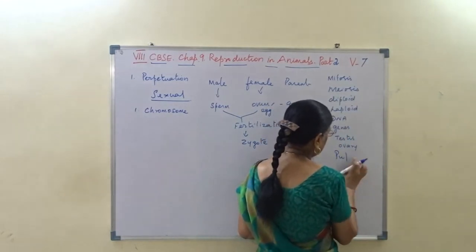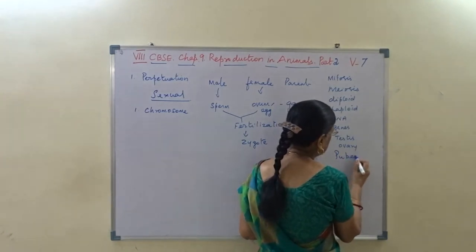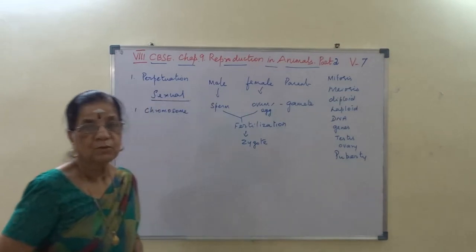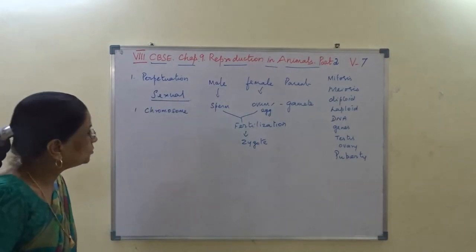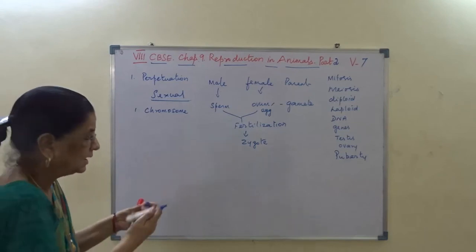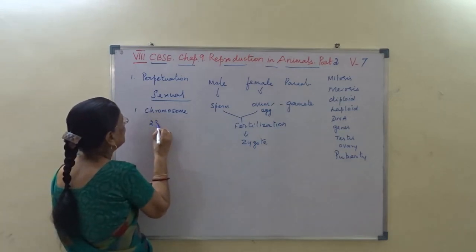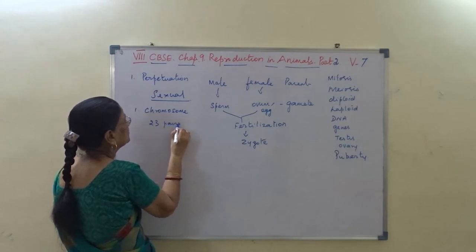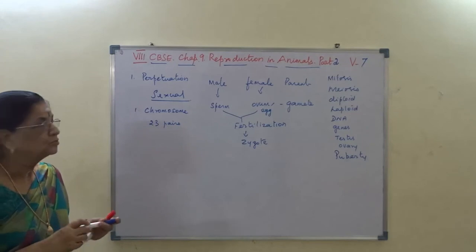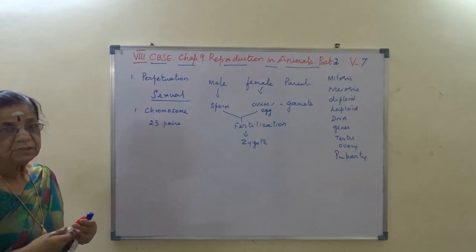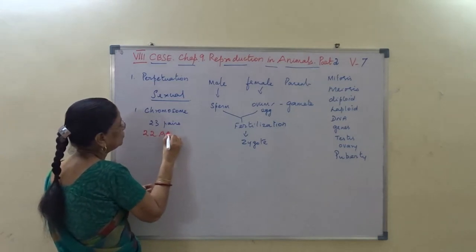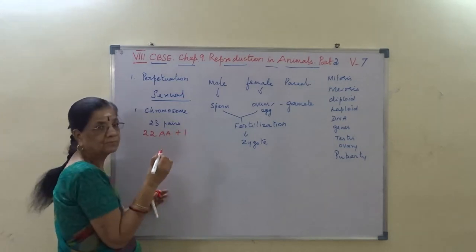They attain puberty. That is maturation. I hope you follow that. Now, during that time, we say in humans there are 23 pairs of chromosomes. There are 23 pairs of chromosomes. Now, these 23 pairs occur as 22 plus 1.